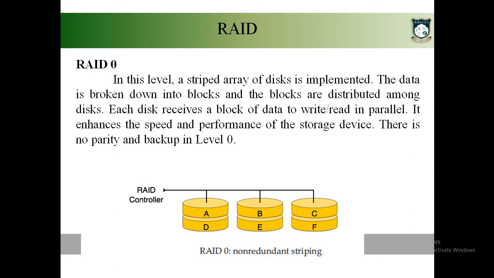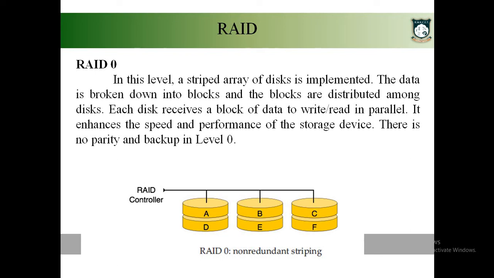Say for example, in your RAID you may have 3 or 4 disks. The data whatever you want to store is split into blocks, and each block is stored in each disk. So this is what RAID level 0 is.